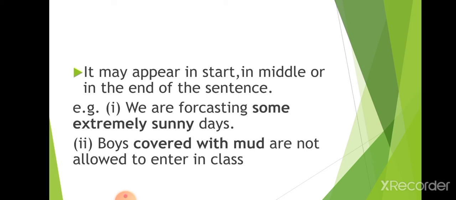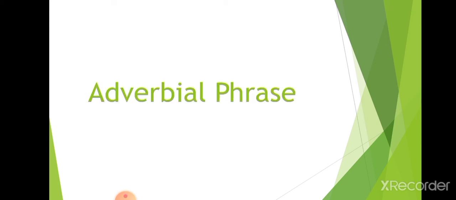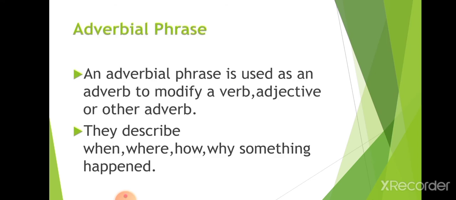You can just see when the quality of a noun or pronoun is described in a group of words, we name that group of words the adjectival phrase. Adverbial phrase. An adverbial phrase is used as an adverb to modify a verb, adjective, or another adverb.